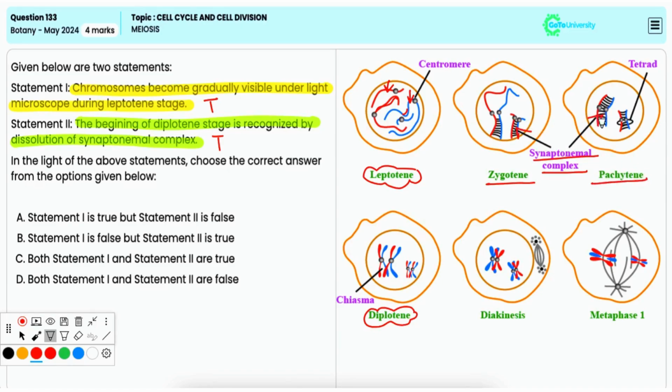And this leads to the chromosomes separating, except at the points where crossing over has occurred, that is, chiasmata. So both statement 1 and statement 2 are true. Thus, the correct answer is option C.